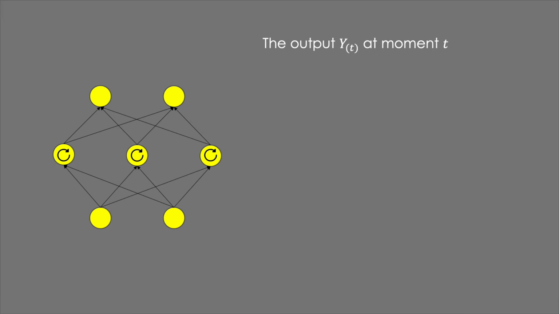Let every neuron receive both the input xt and the previous output yt-1. Every neuron has two weights, wx for xt and wy for yt-1. For the whole layer, the output can be described as this formula. We can concatenate x and y as one vector, and this is a recurrent layer.